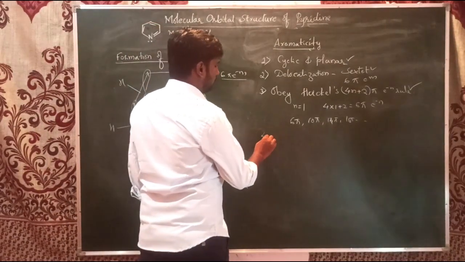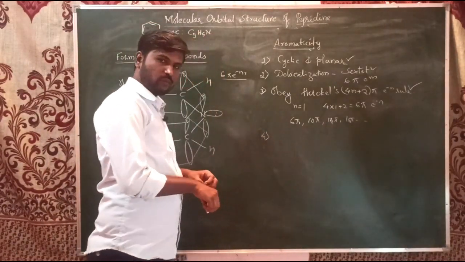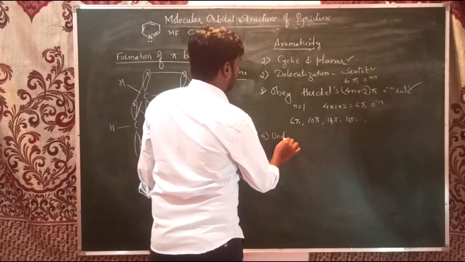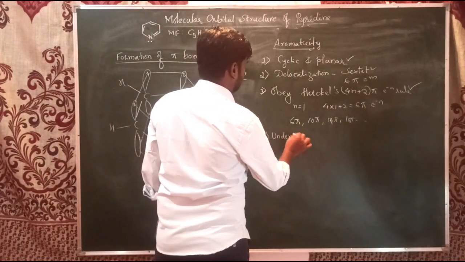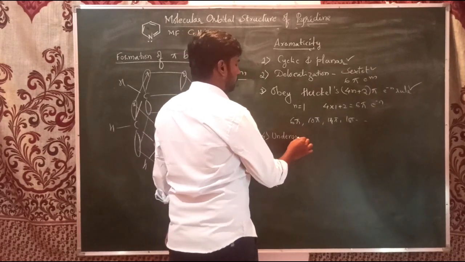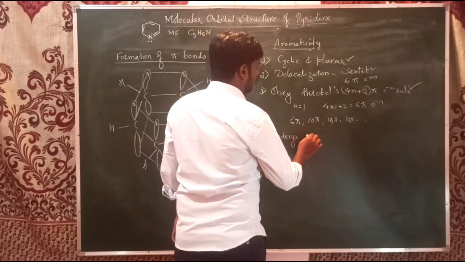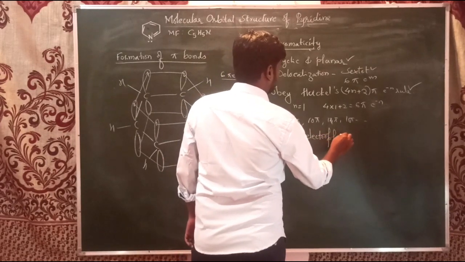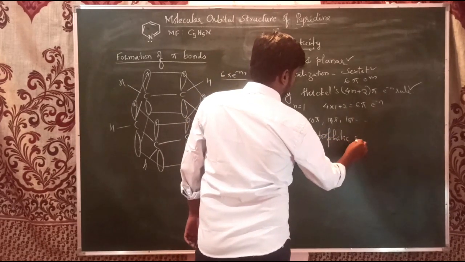When it comes to the fourth criterion, the compound should undergo electrophilic substitution reaction.